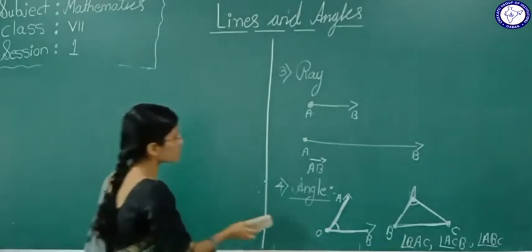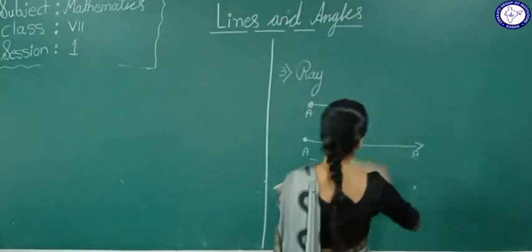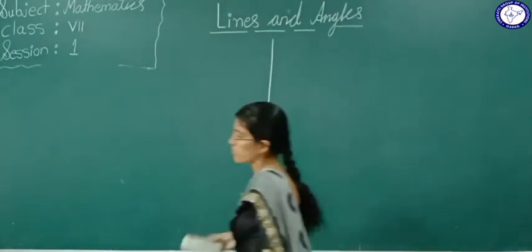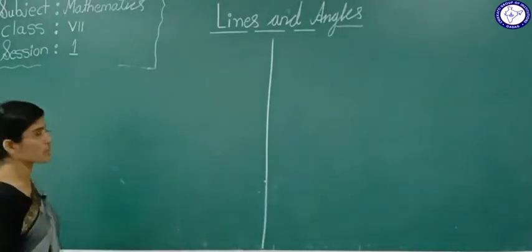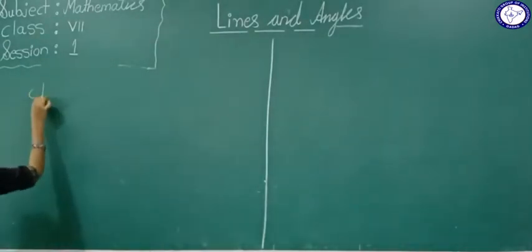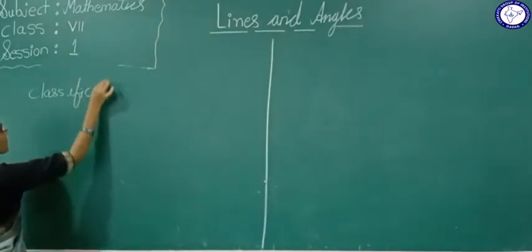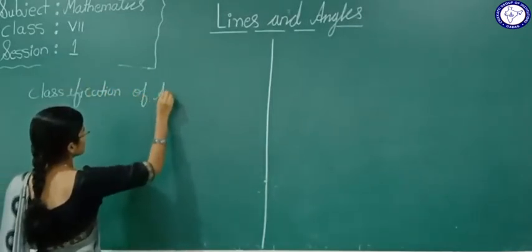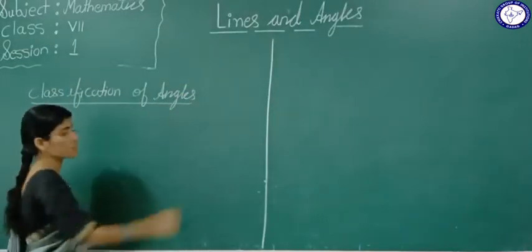So you have come to know that when two lines, line segments or rays intersect at one point, we form an angle. And you know about the classification of angles also. So we will just revise this.